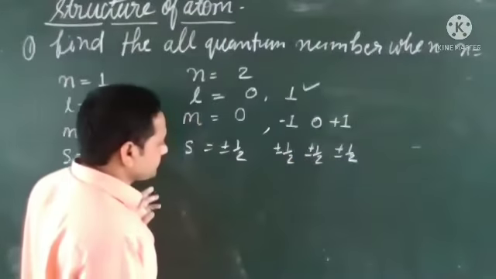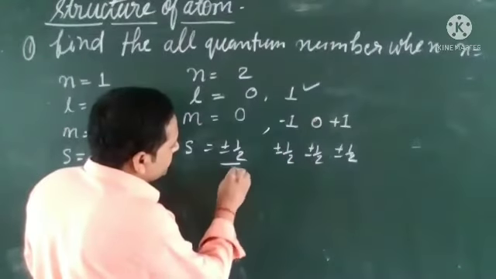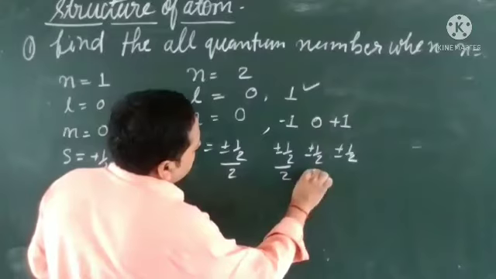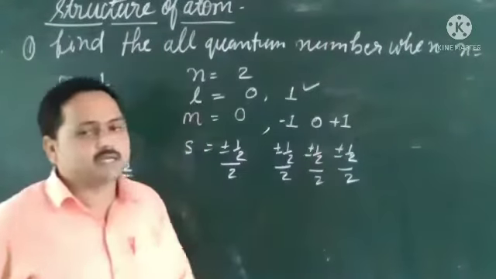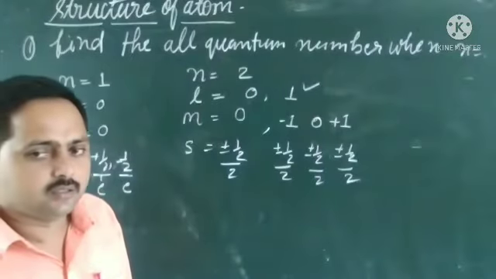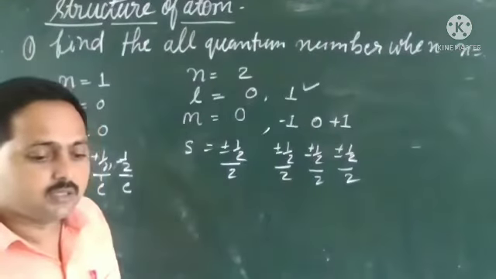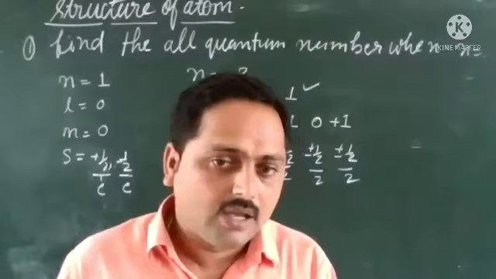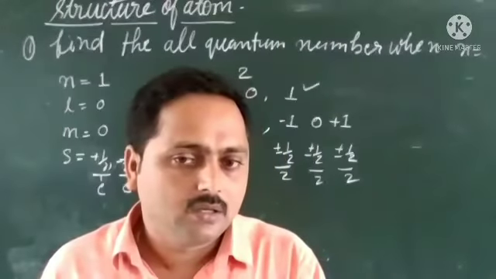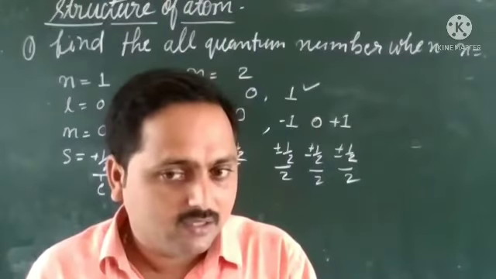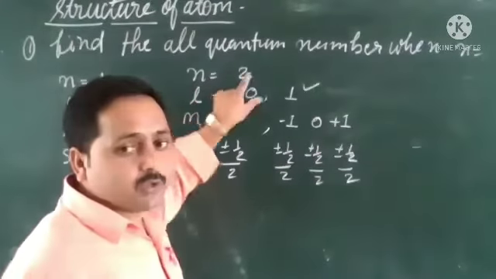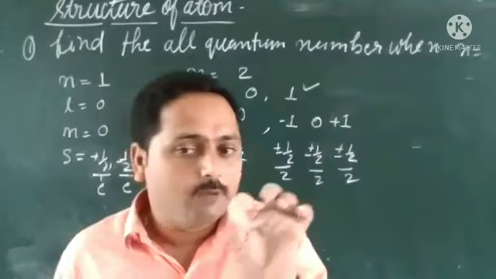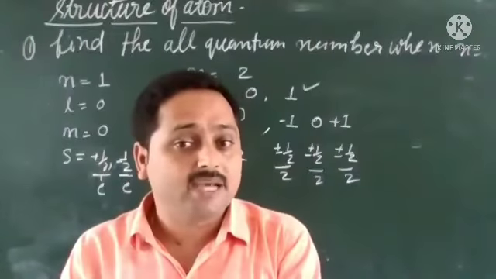So let us see here. This shows 2 electrons, that shows 2 electrons, that shows 2 electrons, that shows 2. So how many electrons are there? 8. Yes, sir. And n equal to 2, the second shell: how many electrons can be filled in that, maximum?